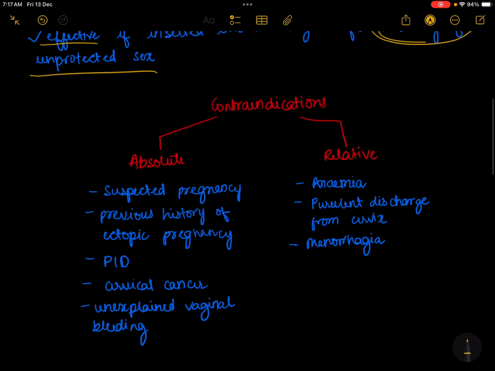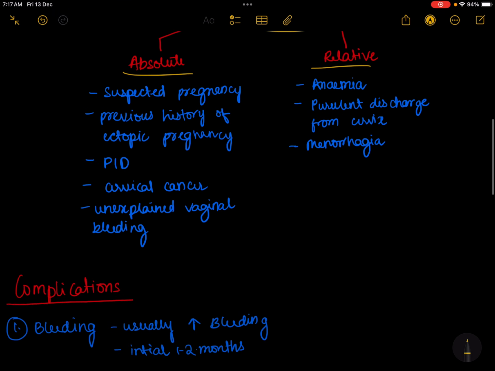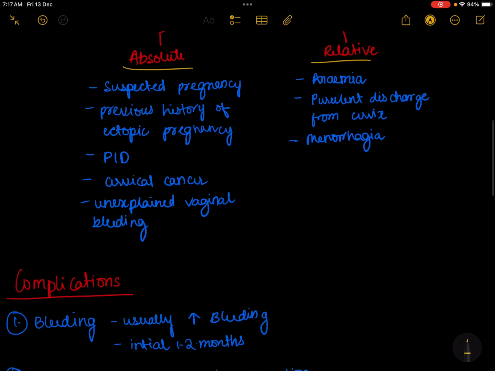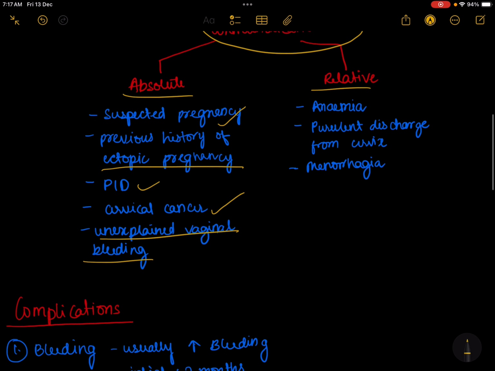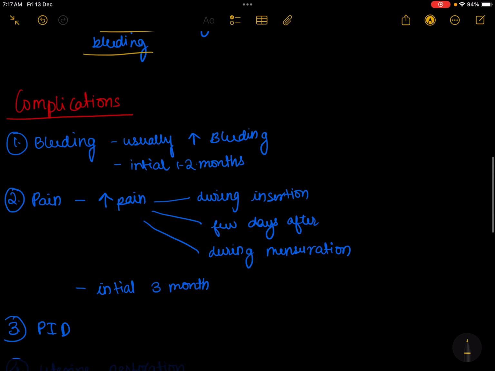Now we'll see about contraindications. Contraindications are of two types, absolute and relative. In absolute contraindication, IUDs are contraindicated in suspected pregnancy, previous history of ectopic pregnancy, pelvic inflammatory diseases, cervical cancer, and unexplained vaginal bleeding. The relative contraindications of IUD are anemia, purulent discharge, and menorrhagia. Menorrhagia is nothing but increased blood flow during menstruation.